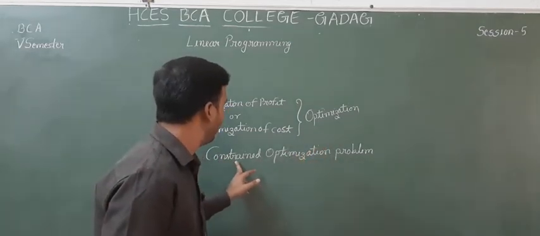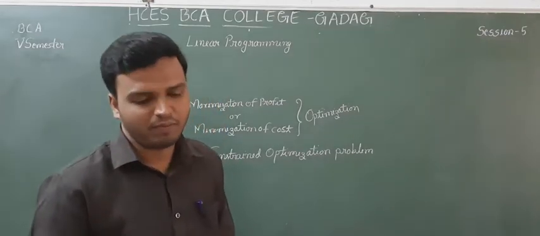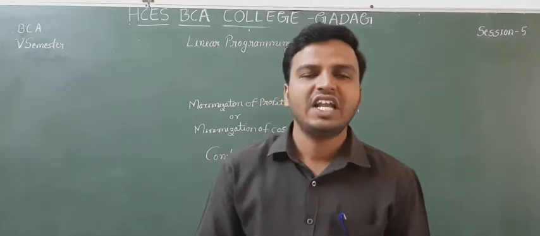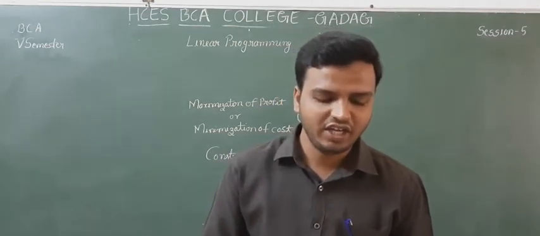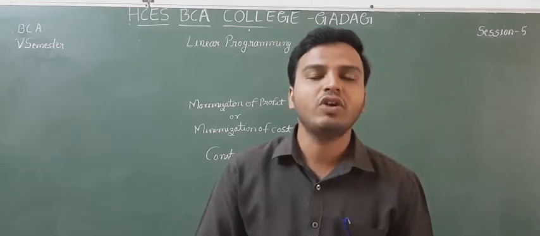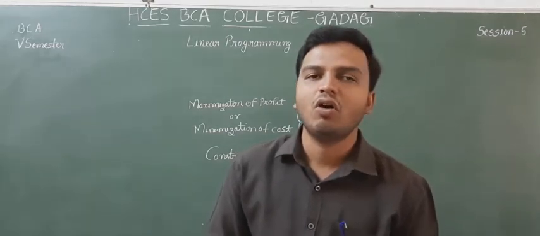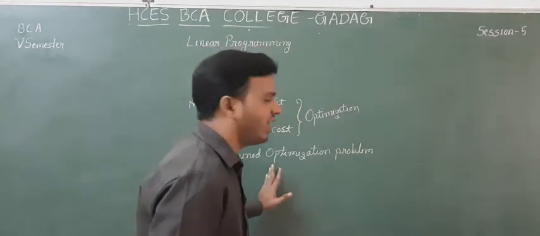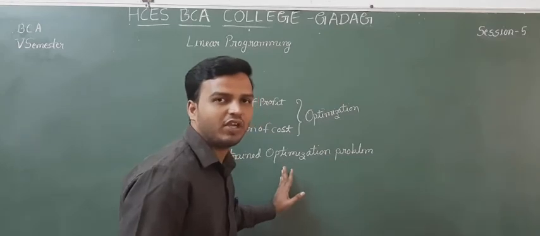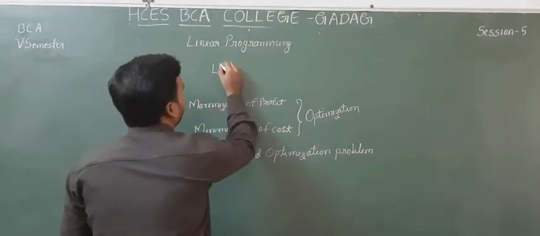That is why it is called a constrained optimization problem. Linear programming is a mathematical technique for determining the optimum allocation of limited resources to meet a given objective. In short, this is called LPP, the linear programming problem.